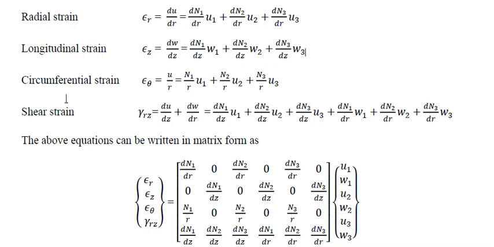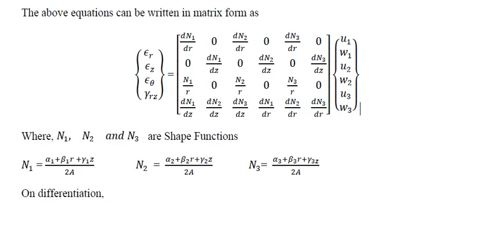Now the same above 4 equations, sorry, can be written in matrix form like this. You see, 4 strain components, so 4 rows.